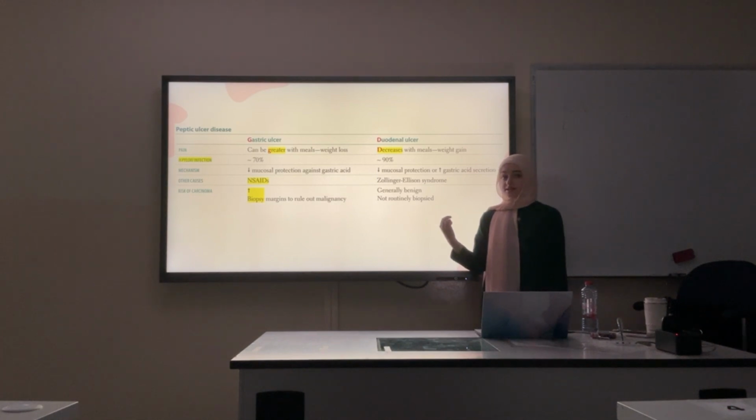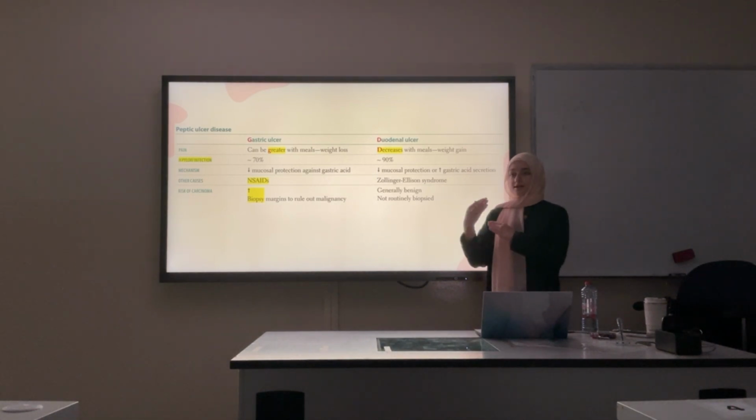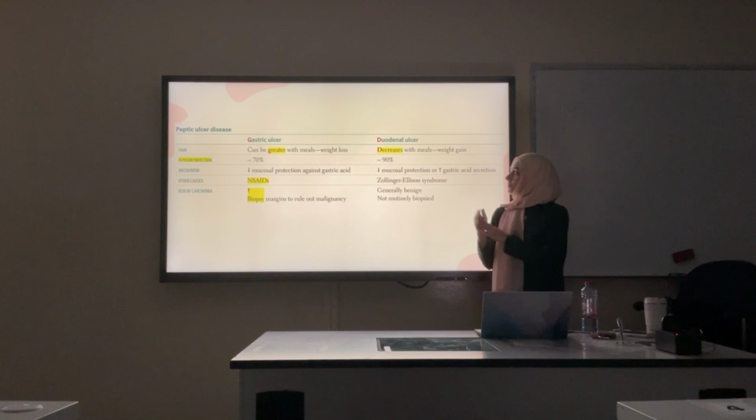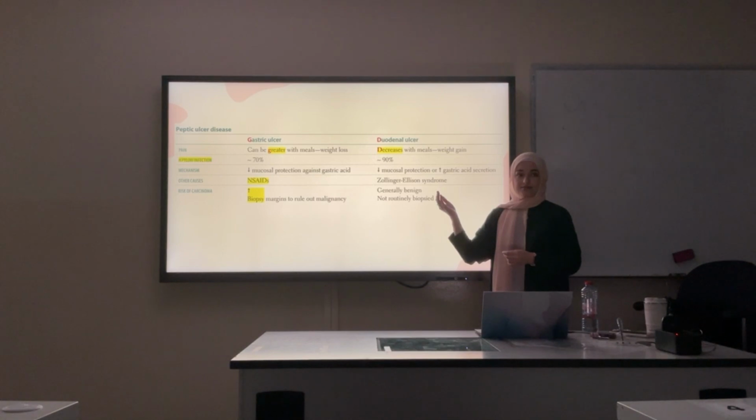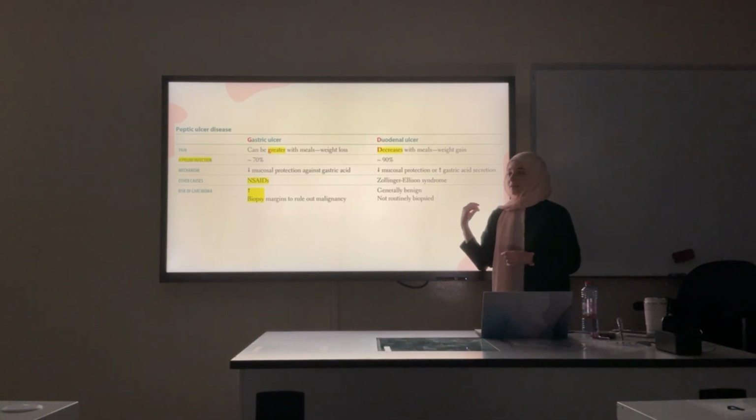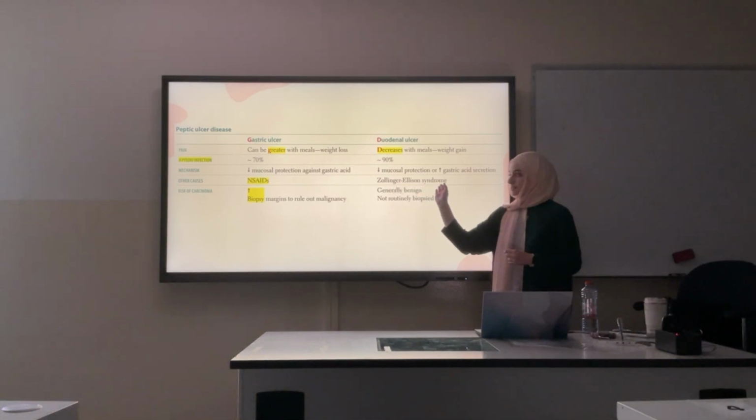This tumor secretes gastrin, so there will be high acidity. High acidity can cause ulcers in the duodenum, and it may reach the jejunum. Usually the jejunum doesn't have ulcers, but because of the syndrome that increases acid, an ulcer can happen there. So when you see an ulcer in the jejunum, it means it's due to Zollinger-Ellison syndrome.